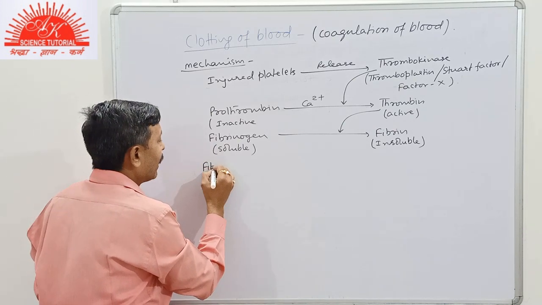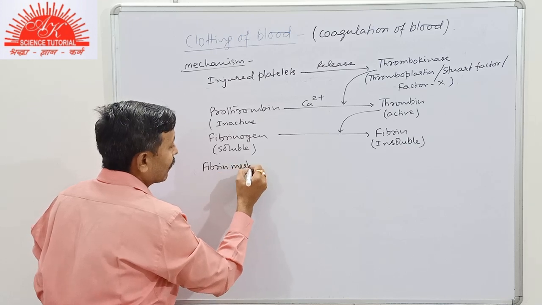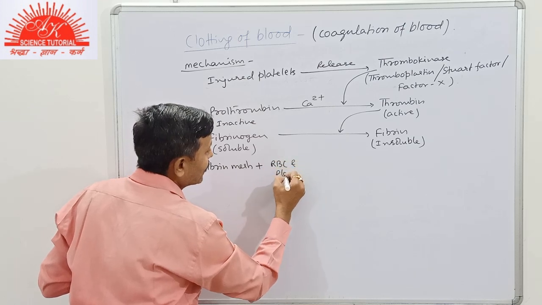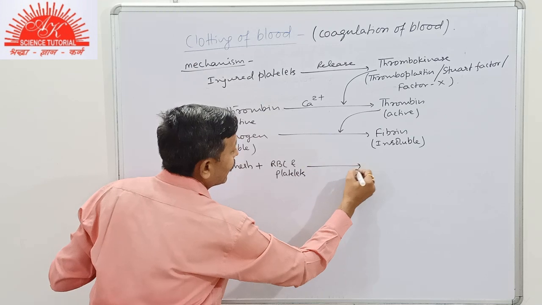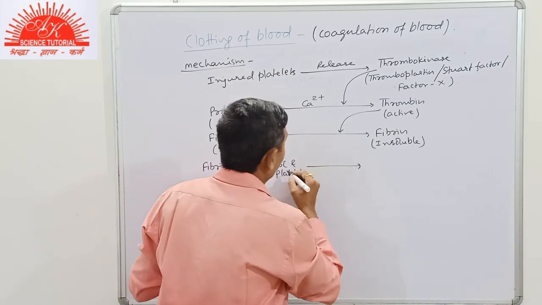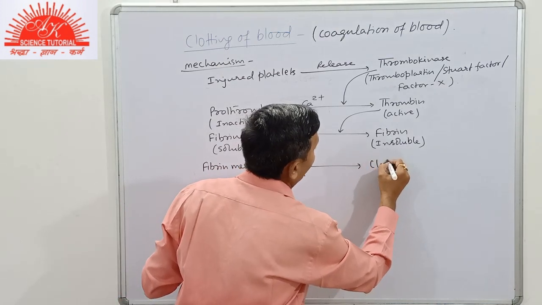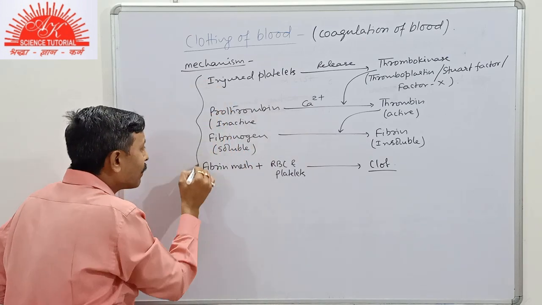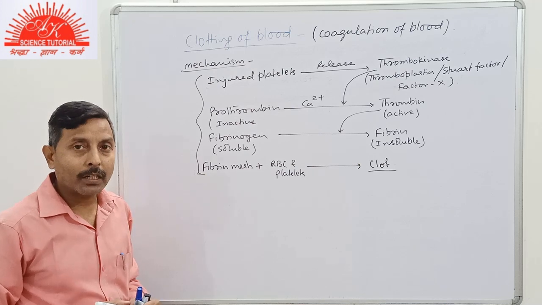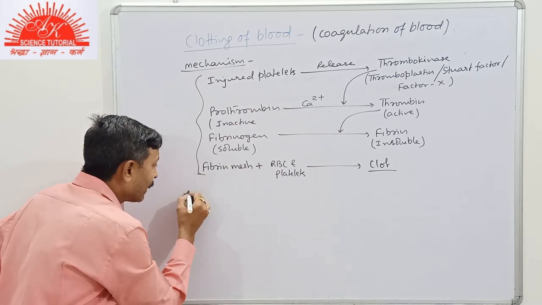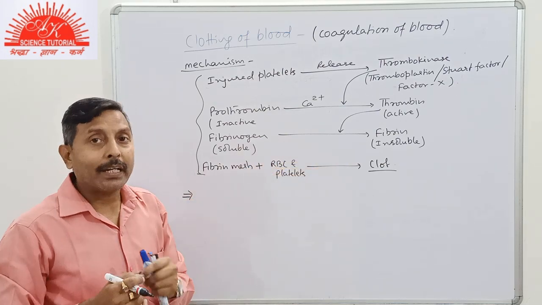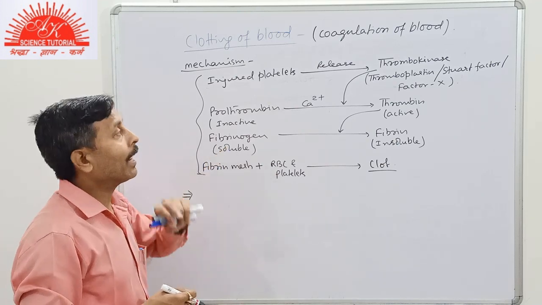And then finally in the fibrin mesh, blood corpuscles, mainly RBC and platelets, not the WBC, get trapped, because WBC squeeze out through the fine pores by making pseudopodia. So RBC and platelets will form the clot. In these 4 steps you can finally explain the mechanism of blood clotting. Clear, student? Now we have further studied that around the clot a straw colored liquid, the plasma, squeezes out, which does not contain fibrinogen.